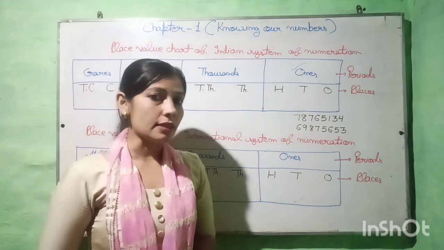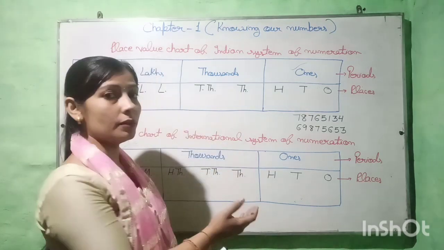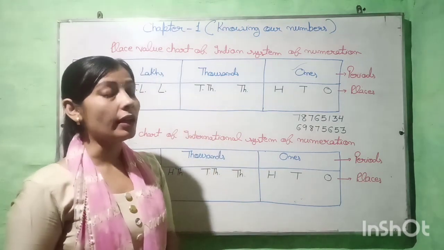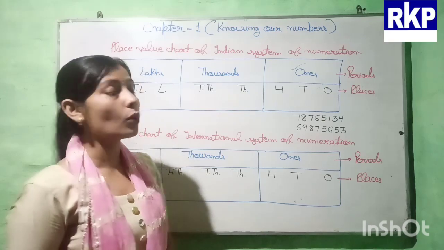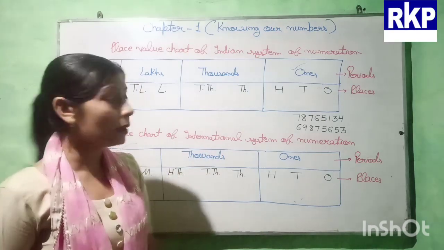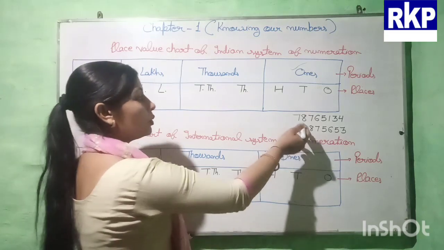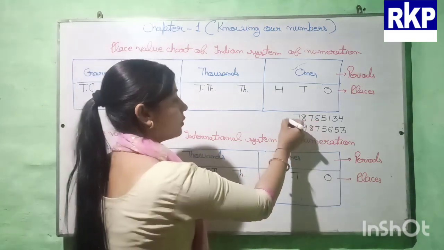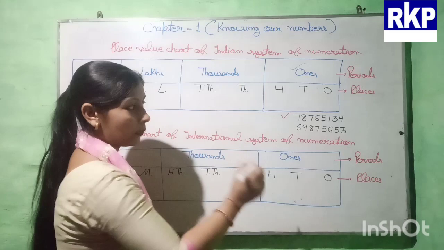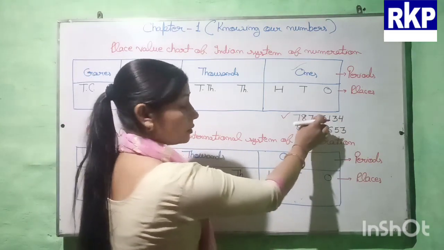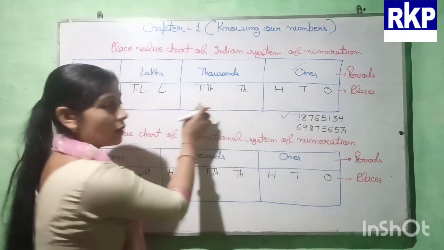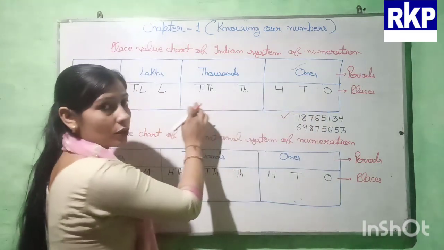Now students, let us see how we put a number in the place value chart, how we put the commas, and how we can read the number according to both systems. Here I have written 2 numbers, beta. So now let us take the first number. Now we put this number in the place value chart.